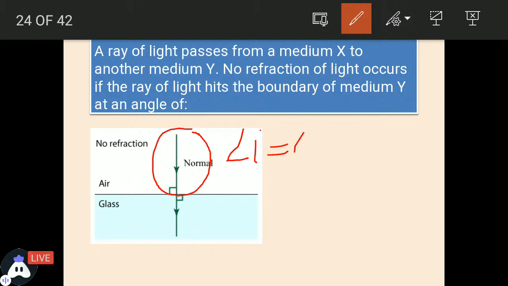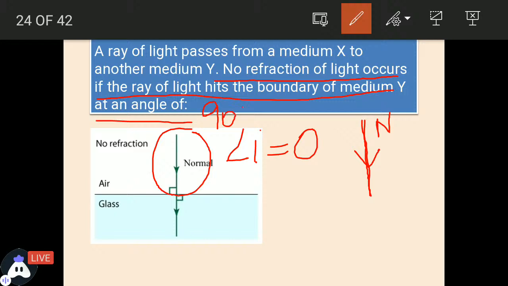The angle of incidence is 0 because it is falling at 90 degrees. The normal is at 90 degrees, so between the normal and the incident ray, no angle was formed. So in this case, it is the very first case when no refraction of light occurs: when the ray of light hits the boundary of the medium at an angle of 90 degrees.